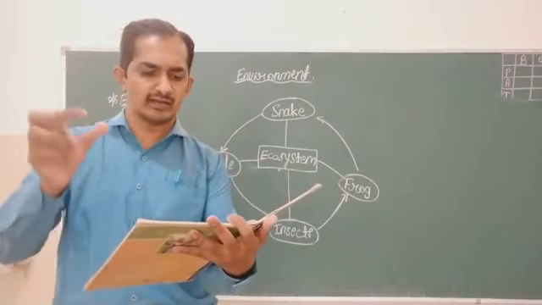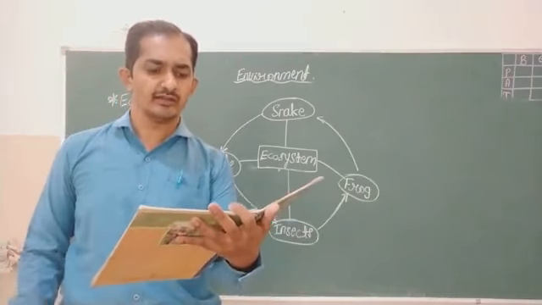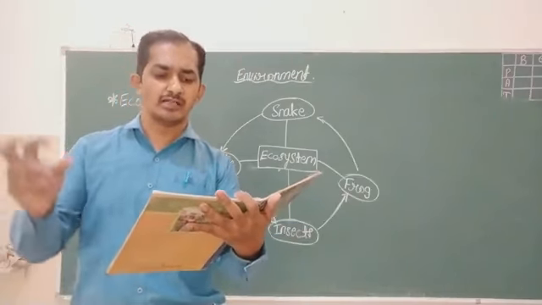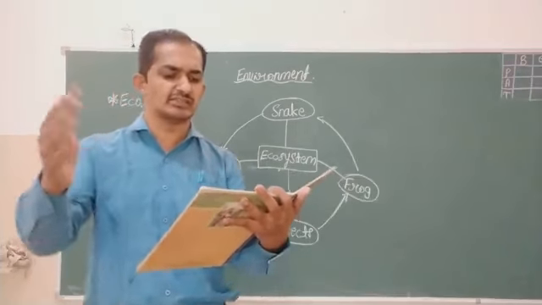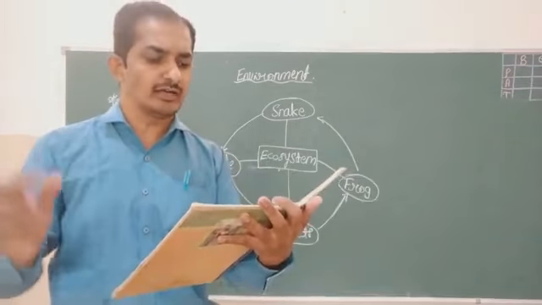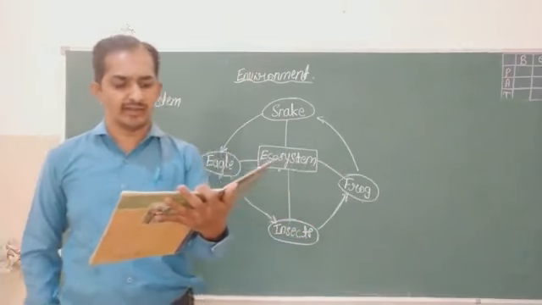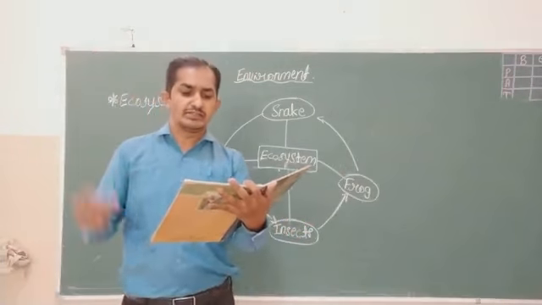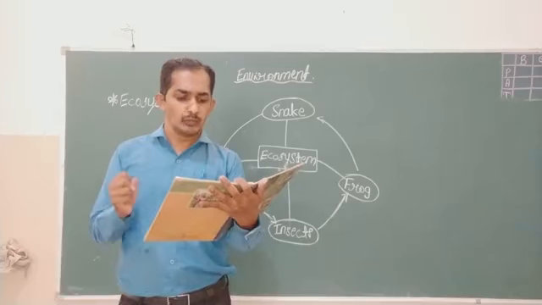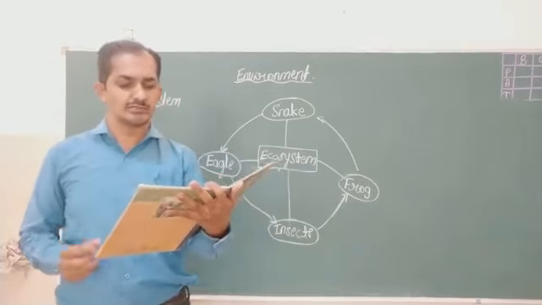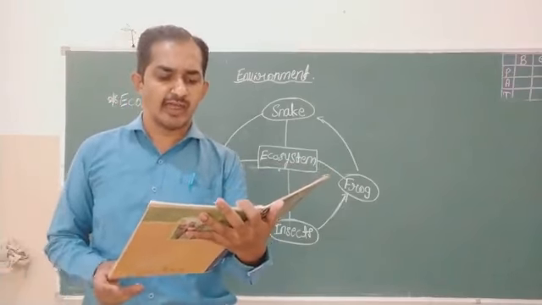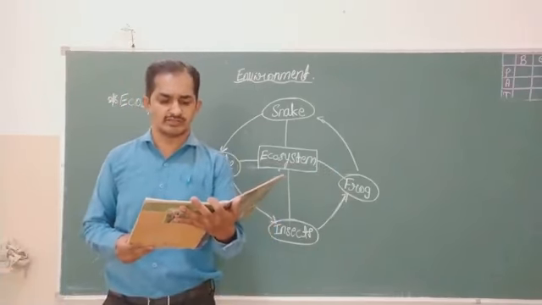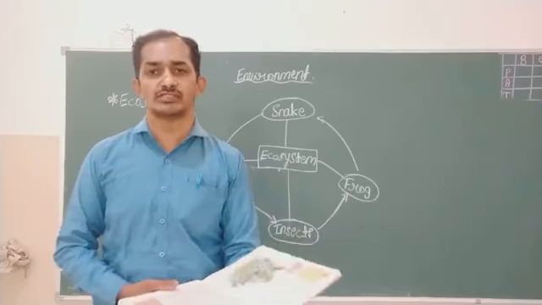In literal terms, we can understand that all plants, animals and human beings depend on their immediate surroundings. Often they are also interdependent on each other. This relationship between the living organisms, as well as the relationship between the organisms and their surroundings, forms an ecosystem.